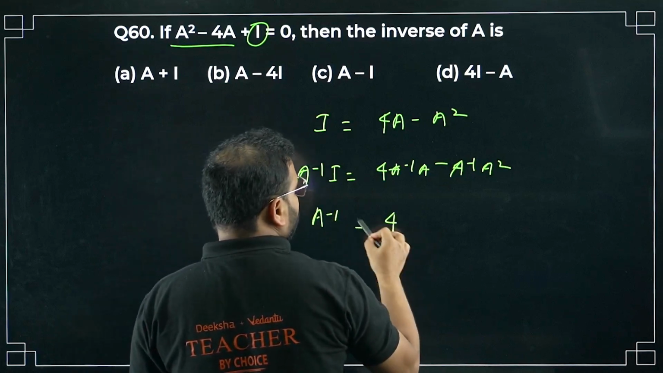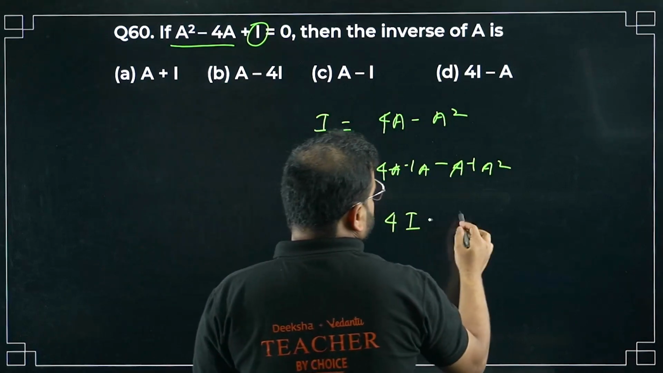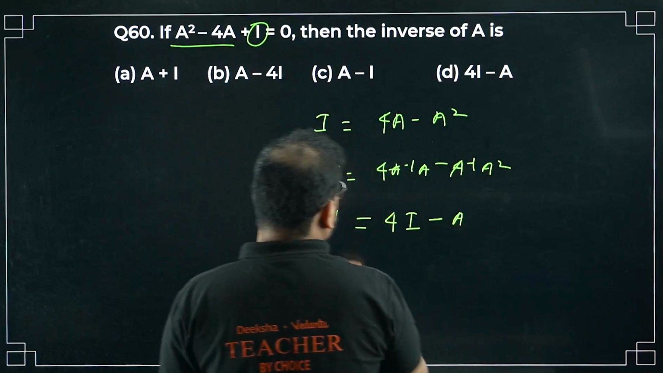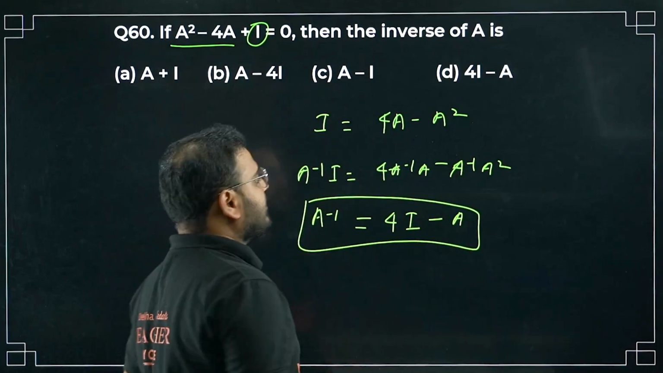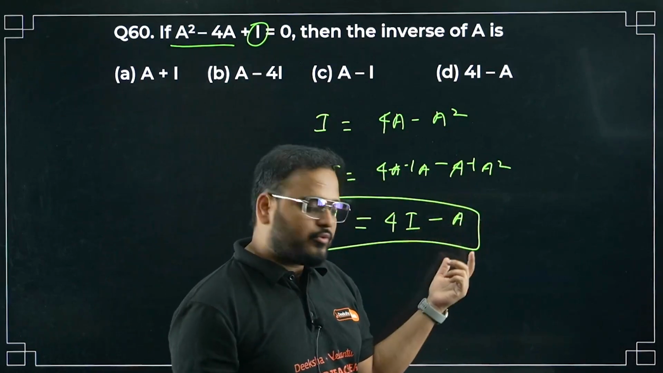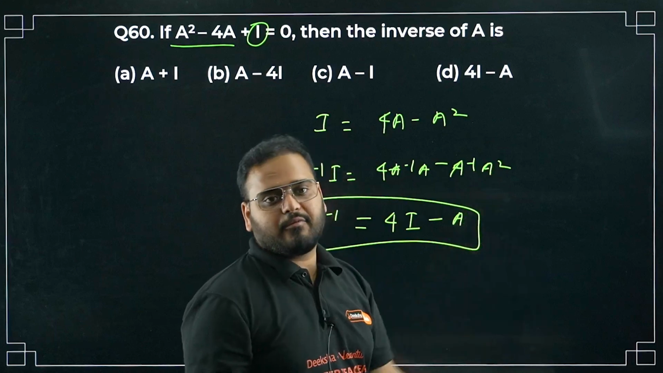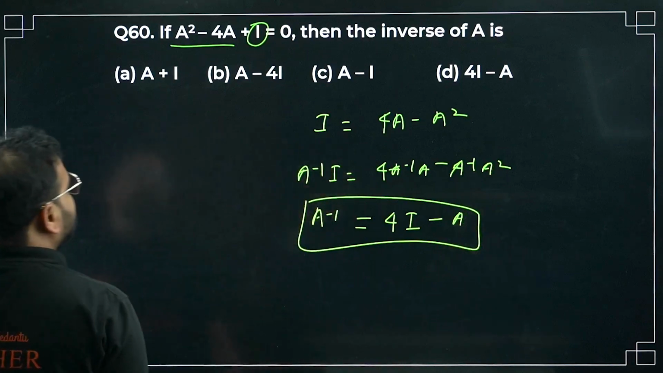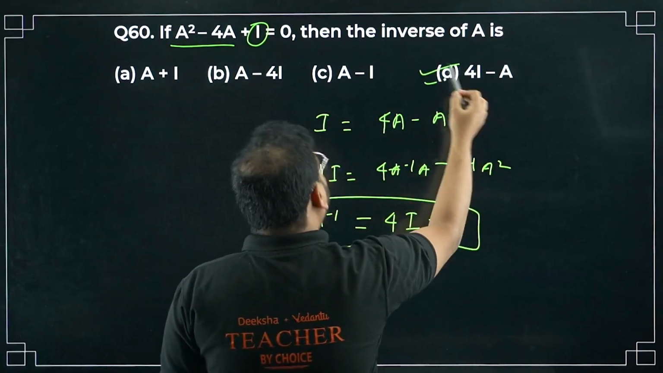This will be 4I. A inverse of A will be simply I, correct? So can remove that. I have only one A left over here. So 4I minus A. Please check. Cross check from your side. If you have any doubt, let me know in the comment section.